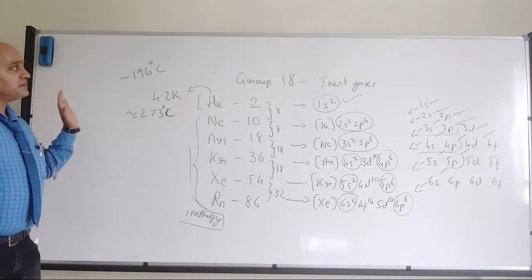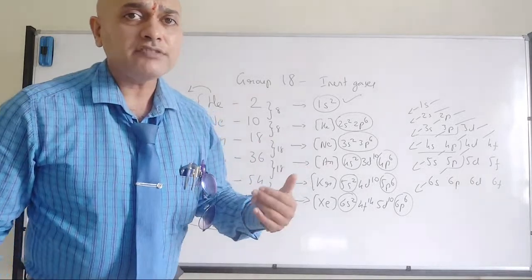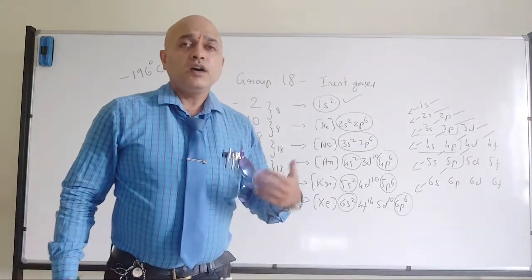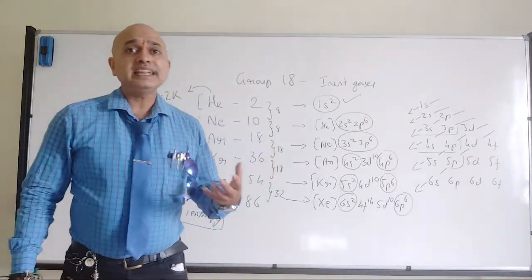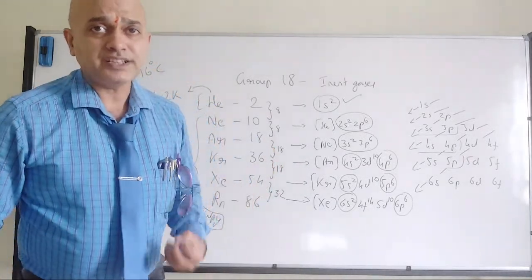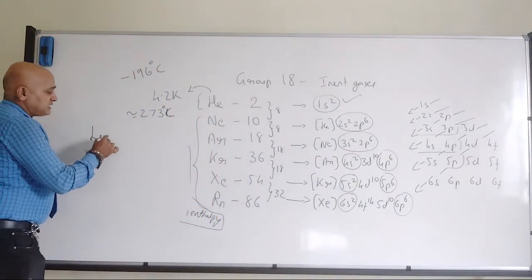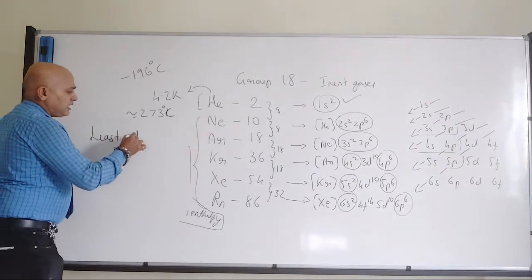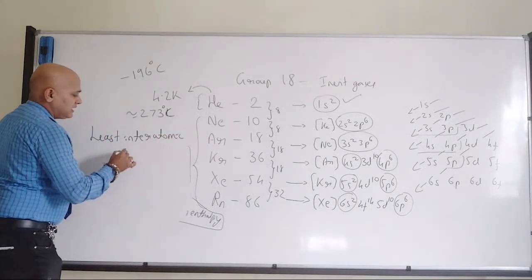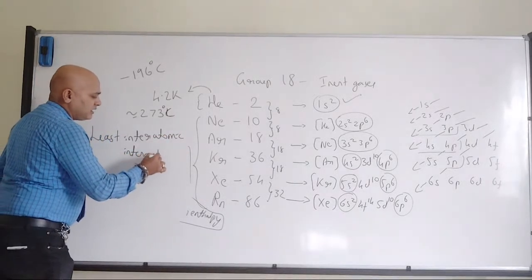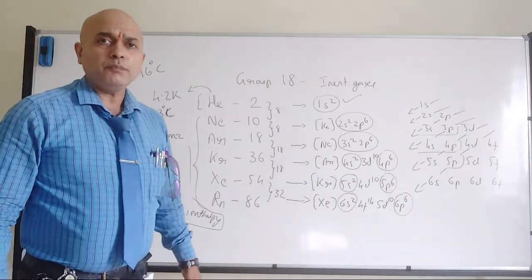So any doubts? That is with respect to inert gas. Now the question here is, why do they have such a low melting point, or such a low boiling point, or why are they present in a gaseous state at room temperature? The answer will be due to least interatomic interaction, because they are not present as a molecule, they are present in a monoatomic state.